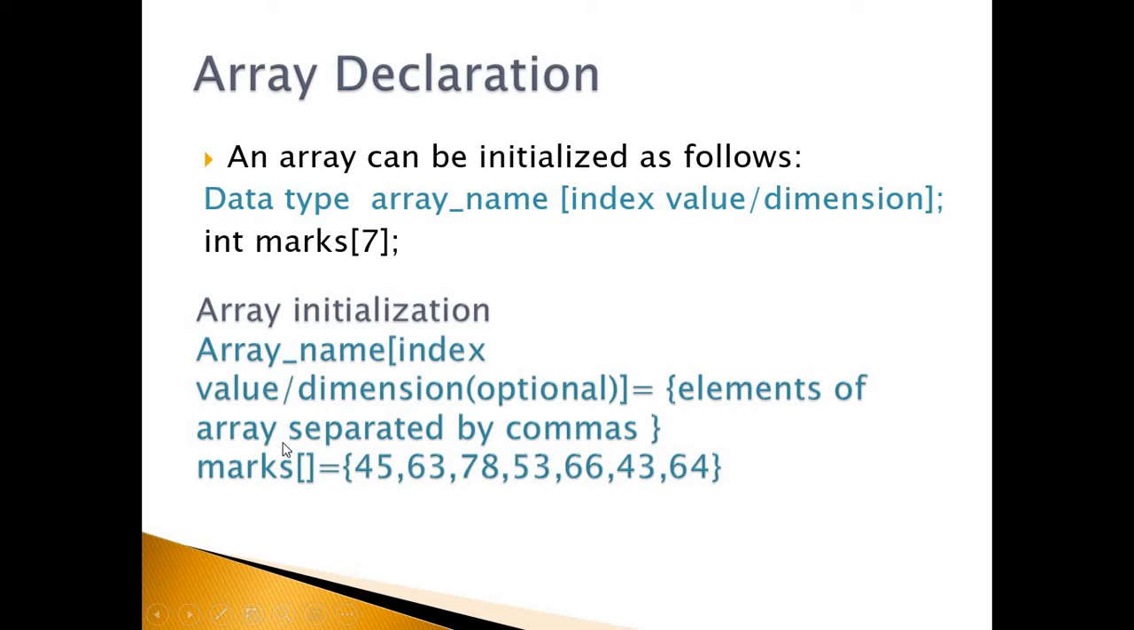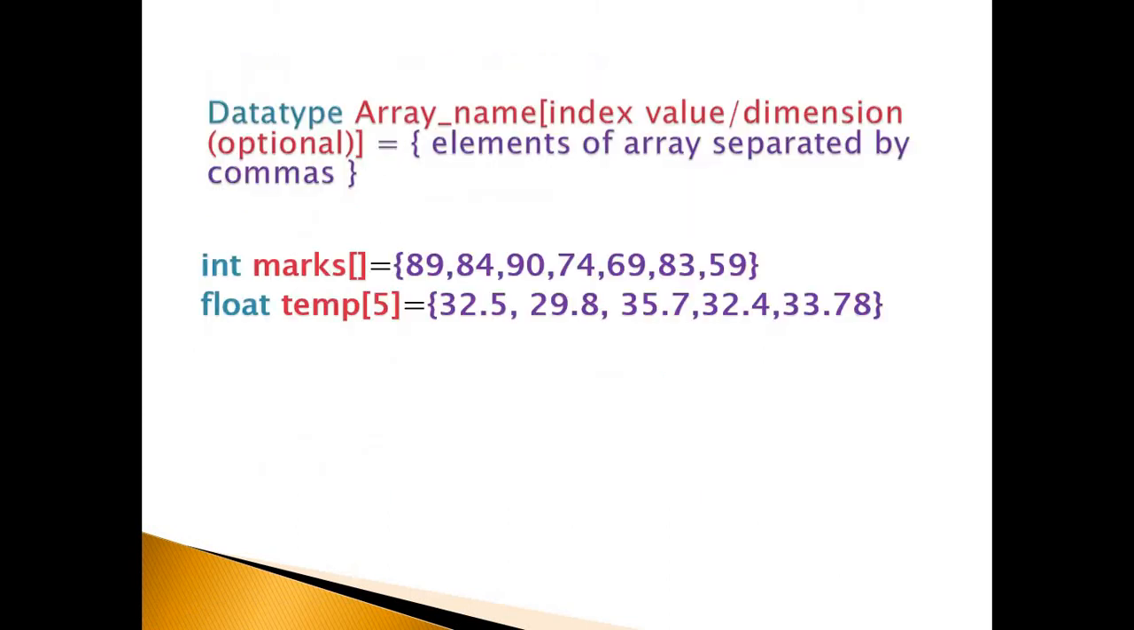So to create the marks array and to store the values in it, we can use the statement marks[] = { }, where in curly brackets we can specify the values which are to be stored in the array. Array declaration and initialization can be combined and done at one place by using this syntax: data type, array name, index value (dimension) is equal to elements of the array separated by commas.